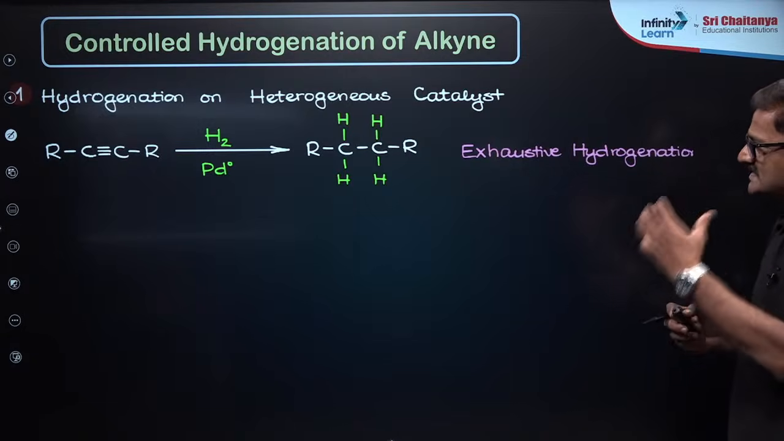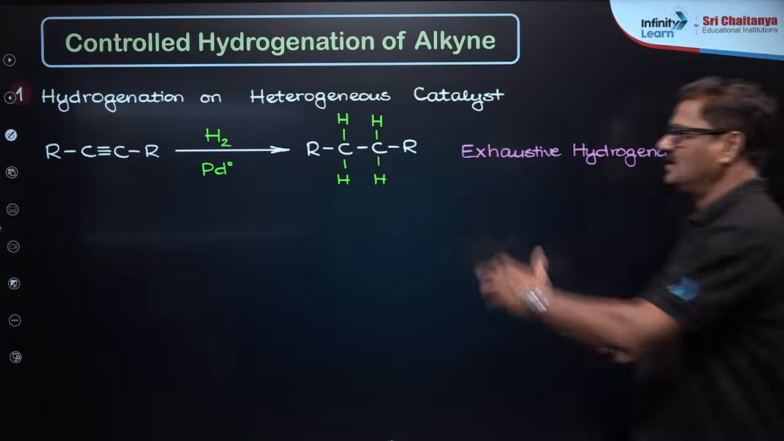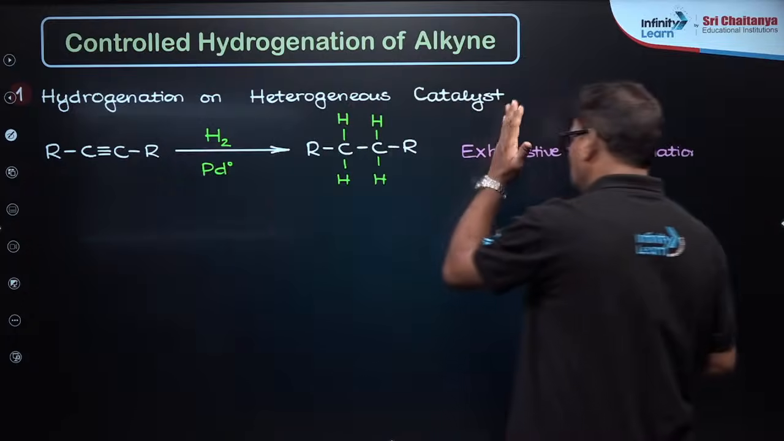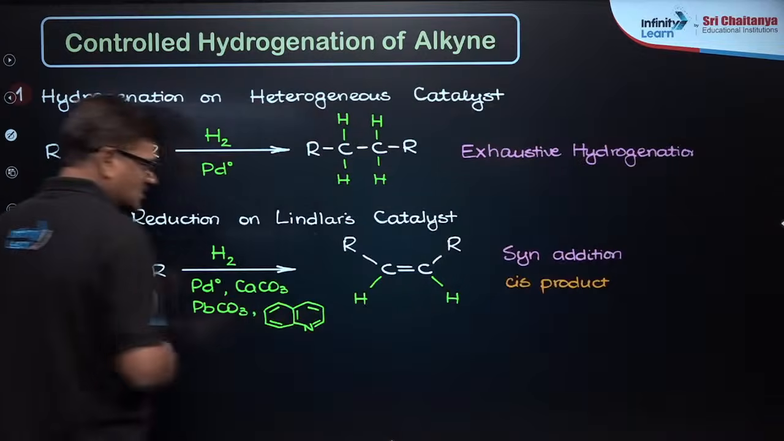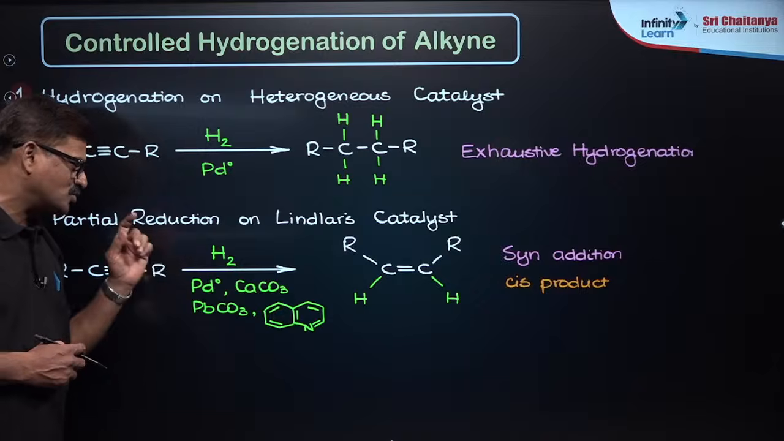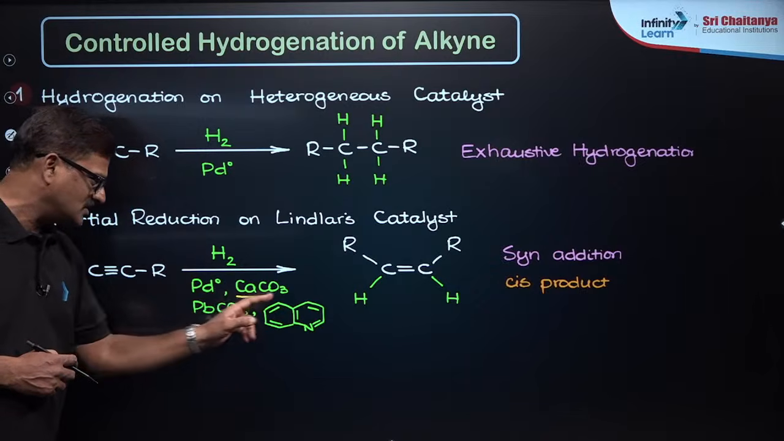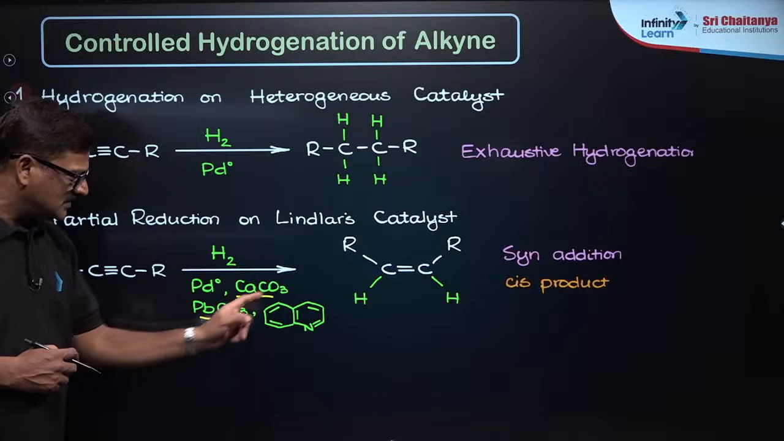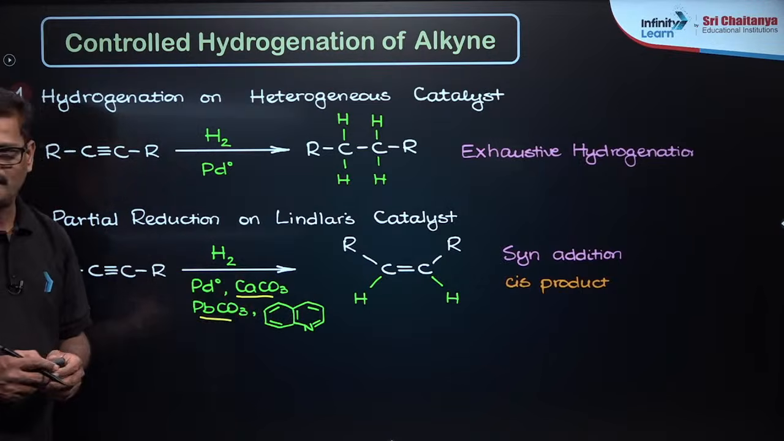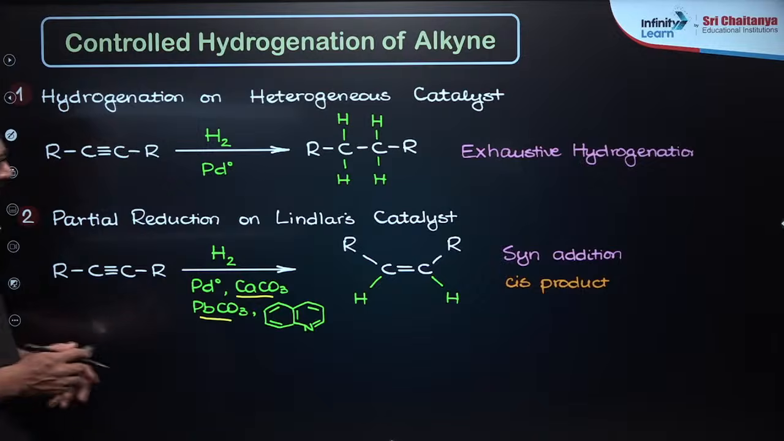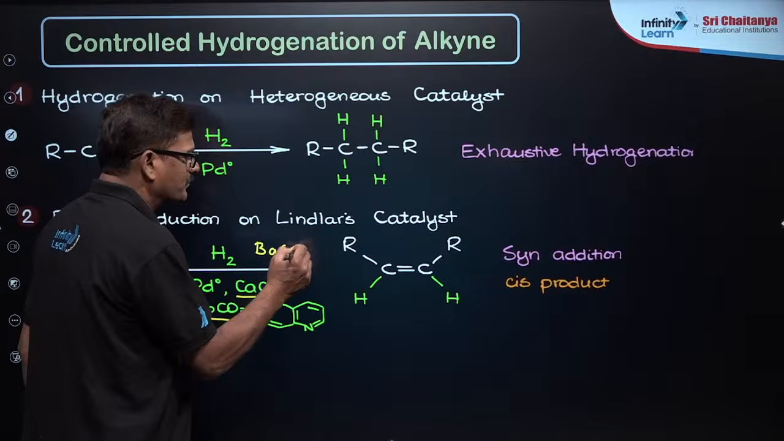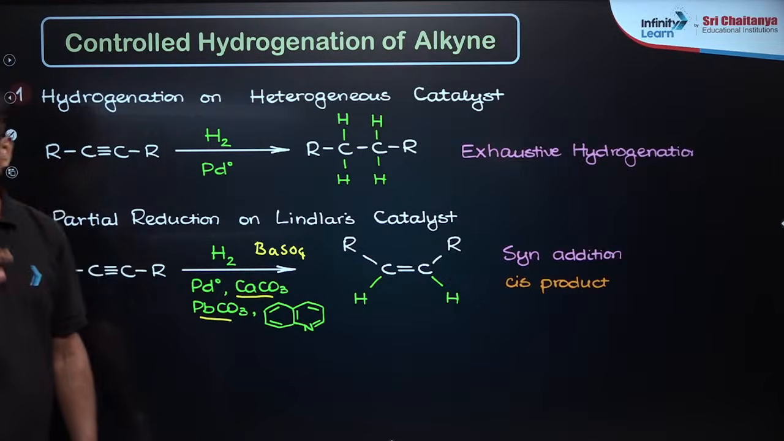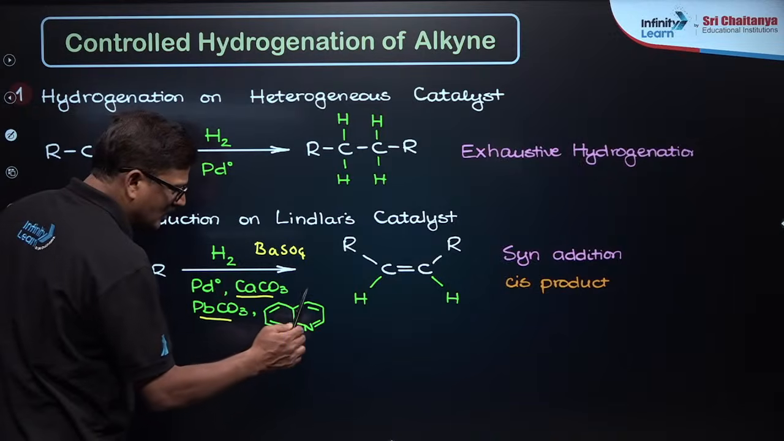And you can restrict this hydrogenation. Alkyne is getting converted to alkane, but if you treat it with partial reduction on Lindlar's catalyst, what is Lindlar's catalyst? H2, Pd, CaCO3, PbCO3, with quinoline as a solvent. Even you can use barium sulfate, and you can use lead acetate. They act as a catalytic poison. So this is called quinoline as a solvent.